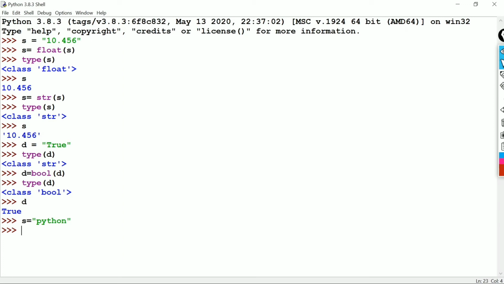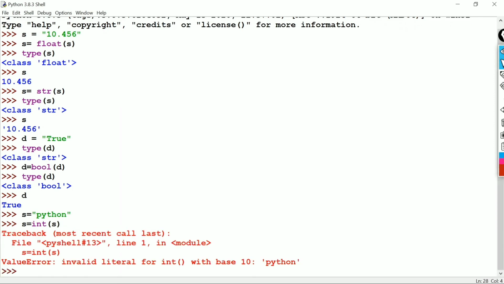Next, we are converting S equal to some Python. Now we will try to convert this string into an integer. Let's see what will happen. S equal to int of S, it will show a value error. So we can conclude that a string has to be in a number format or a proper format to convert one type to another type. We can't convert anything to anything.